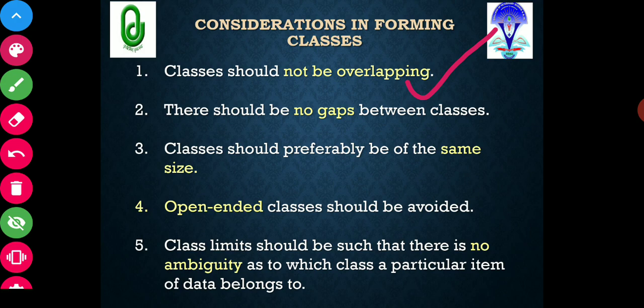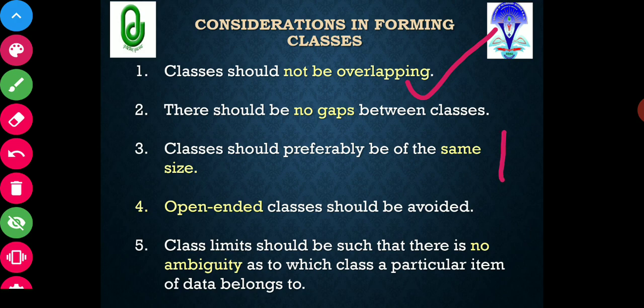Suppose you form the first class between 1 and 5. Whatever observation comes in between 1 and 5, you will keep in this class. But if you take the second class between 3 and 6, whatever observation comes under 3 and 6, you will write here. But this will overlap with the previous class also.